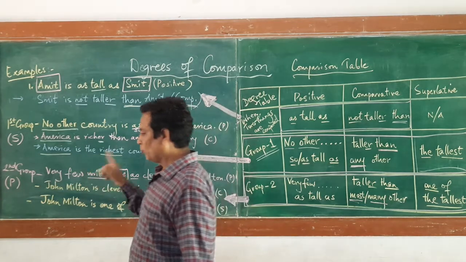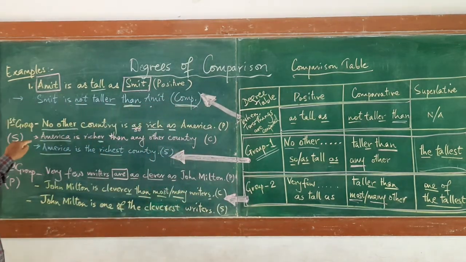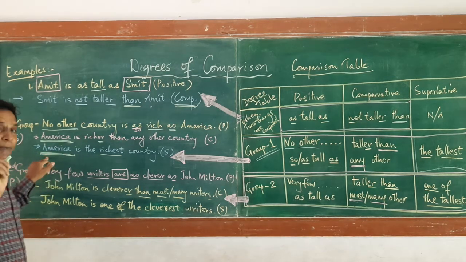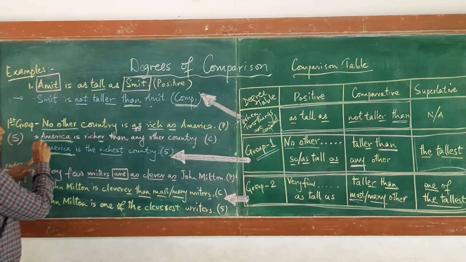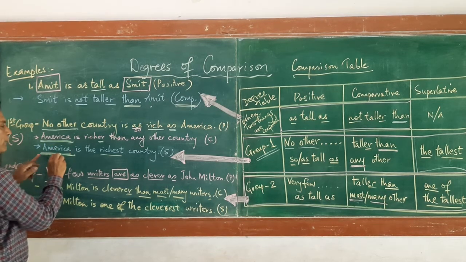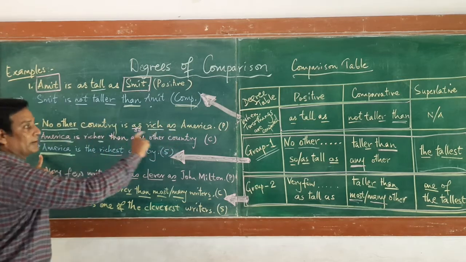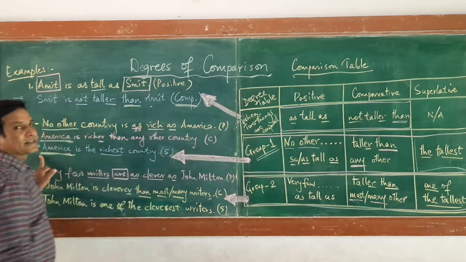Always remember one thing, that when you are transforming, comparative and superlative will always start with the subject. That is one major point to remember. Comparative form and superlative form will always start with the subject in the given sentence. Here in the given sentence, America is the subject.